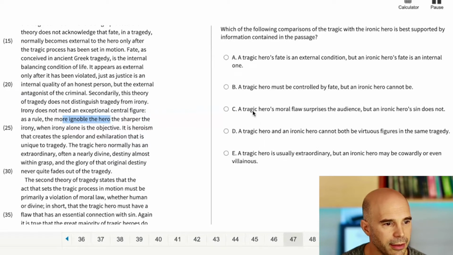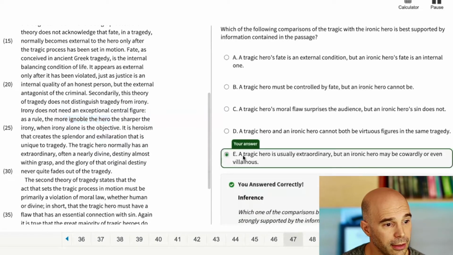I do like it better than C. C wasn't a perfect fit because moral flaw and sin, those are words that go a bit further than what we saw in the passage. I think E sticks more closely to the information that I saw. So I'm going to go with E here.